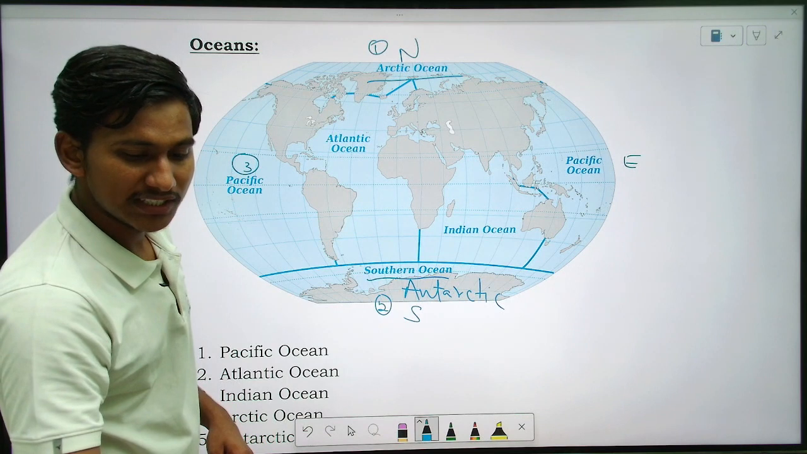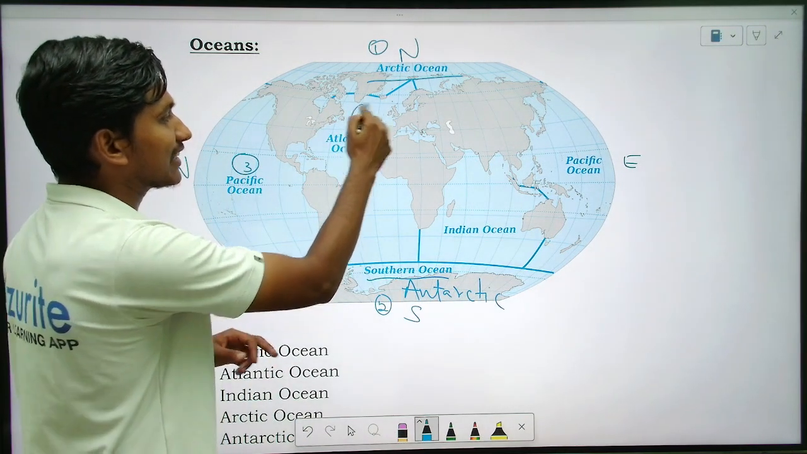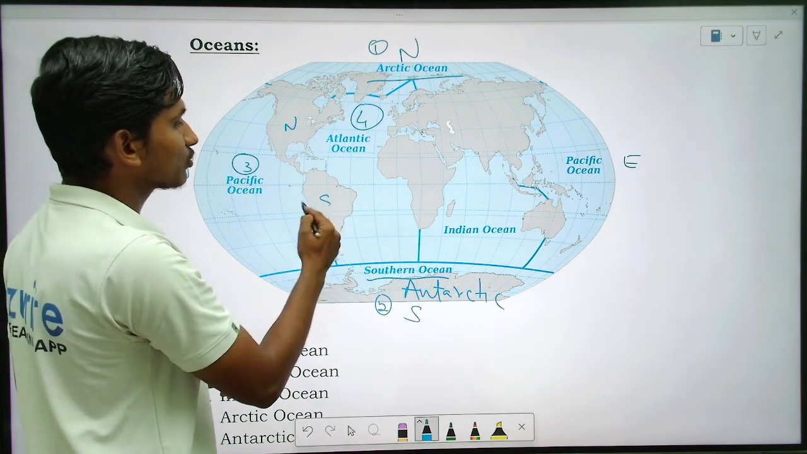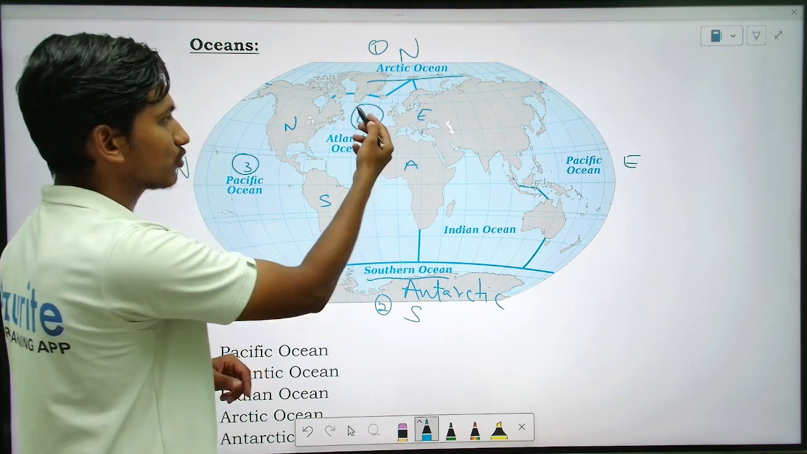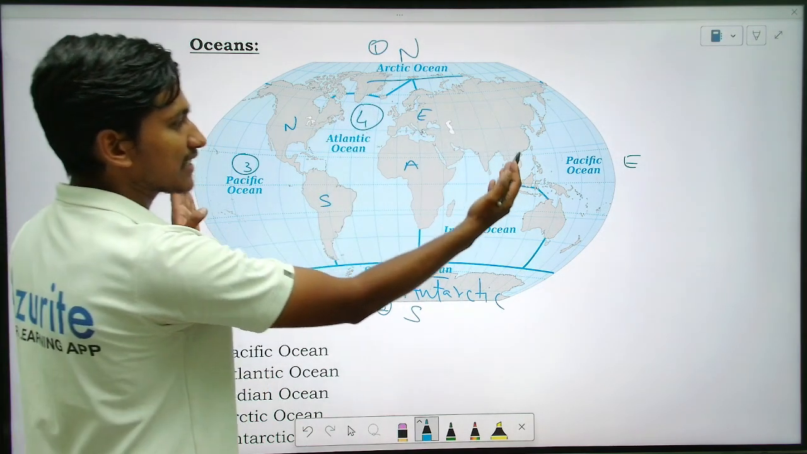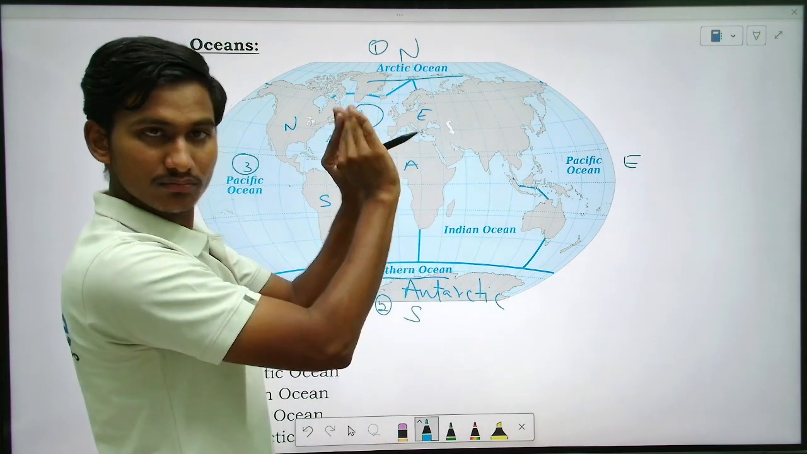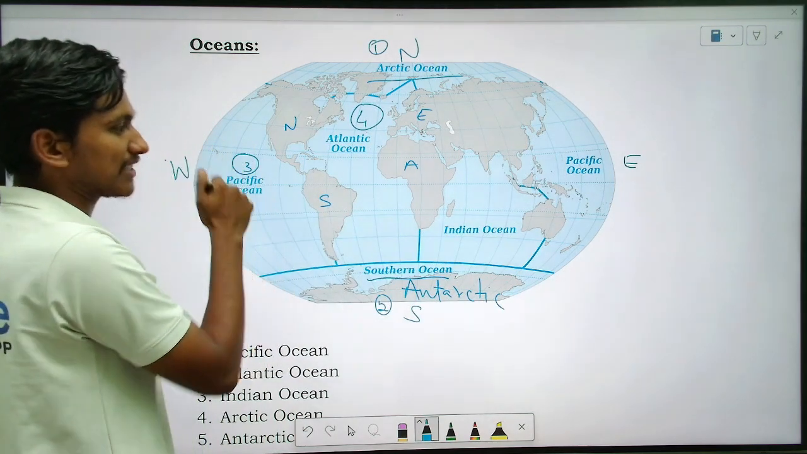So next is what? The fourth one is Atlantic. Atlantic is between North America, South America, Africa, and Europe, right? And Pacific is, since the earth is round, a globe, connected to it. So this is Pacific Ocean.